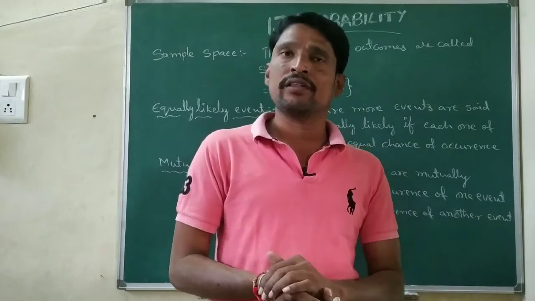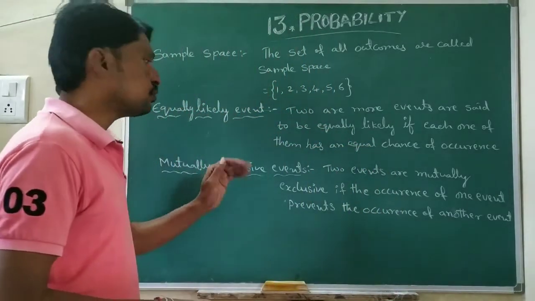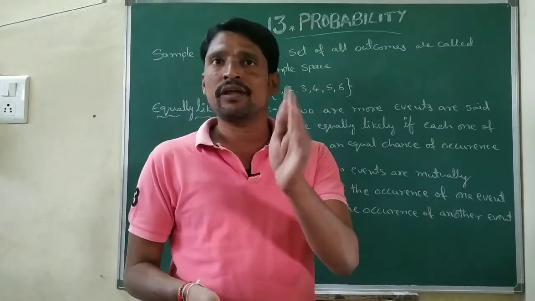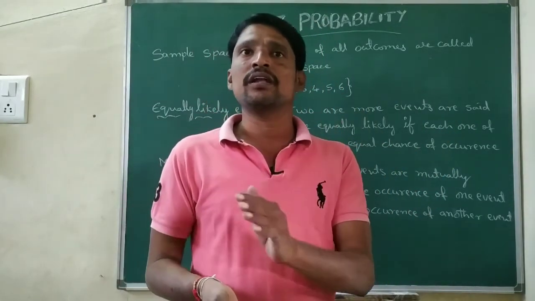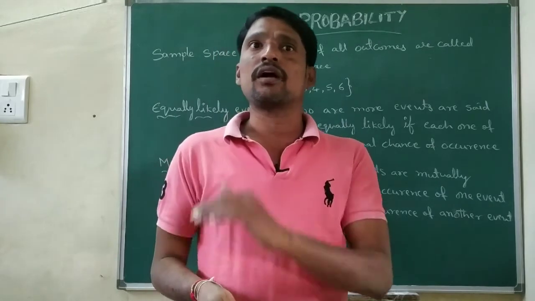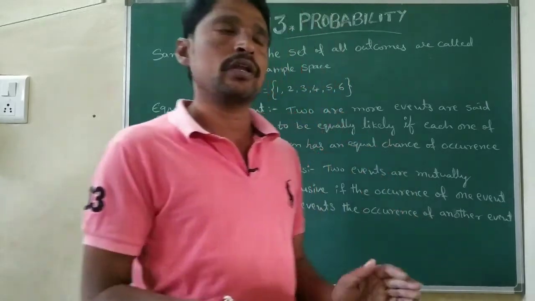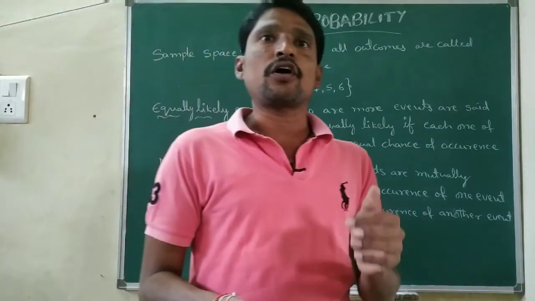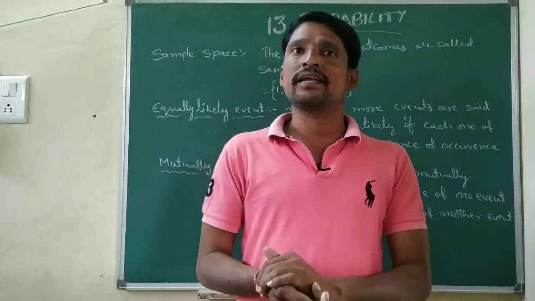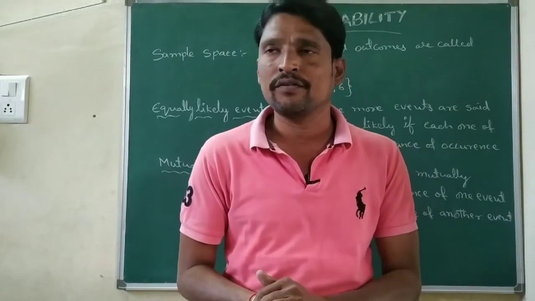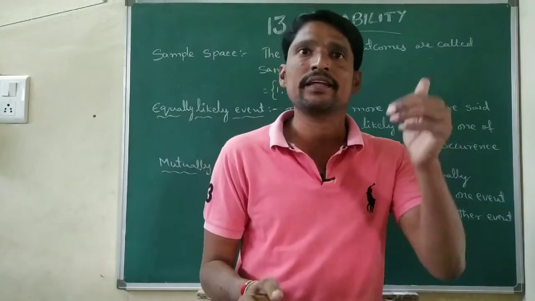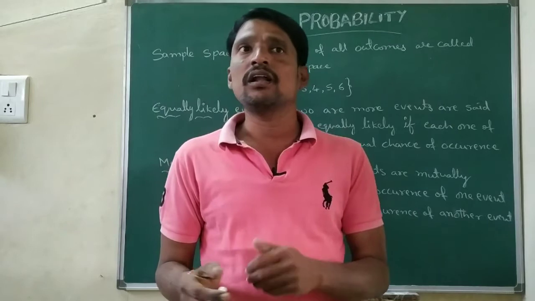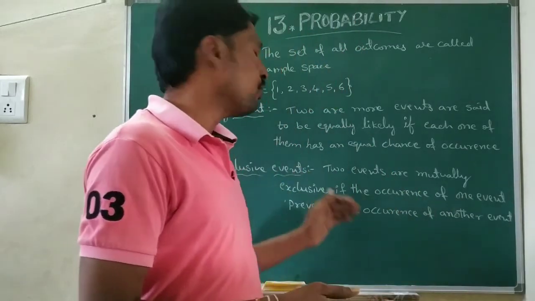Mutually exclusive events. What do mutually exclusive events mean? Two events are mutually exclusive if the occurrence of one event prevents the occurrence of the other. For example, when a coin is tossed, getting a head and getting a tail are mutually exclusive events. Getting a head or getting a tail, each prevents the other. So that is called mutually exclusive events.